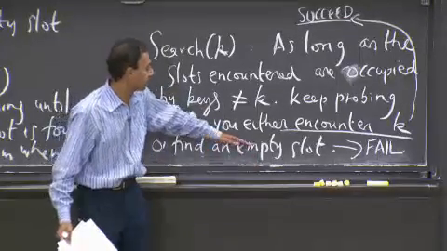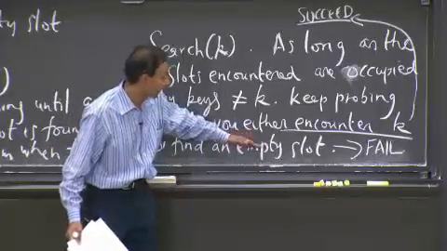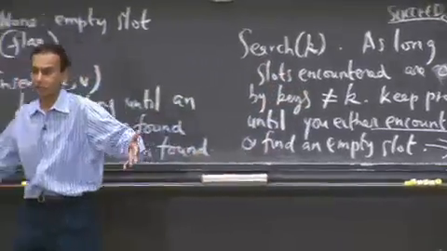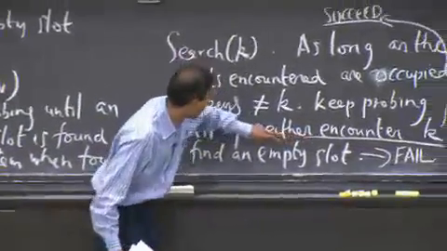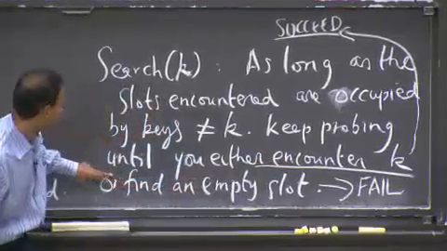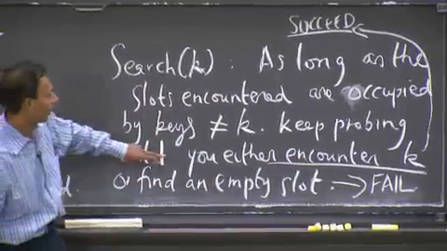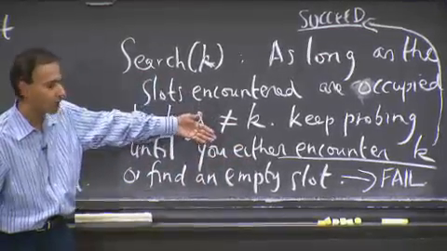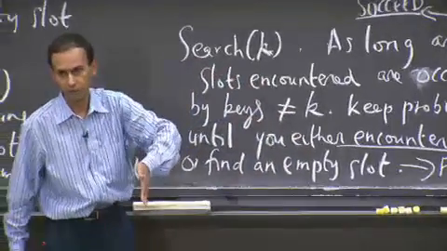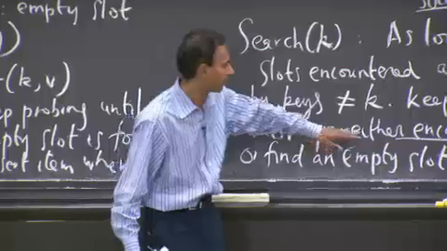Actually, in some sense this pseudocode doesn't really change, because you'd either encounter k or, even if you encounter a delete me, you keep going. All right, that's the important thing.